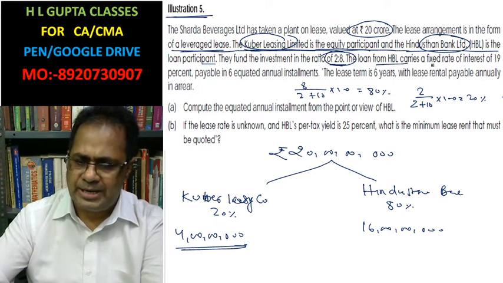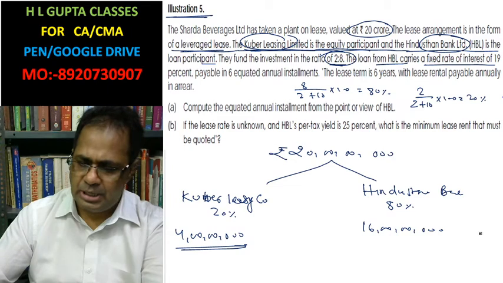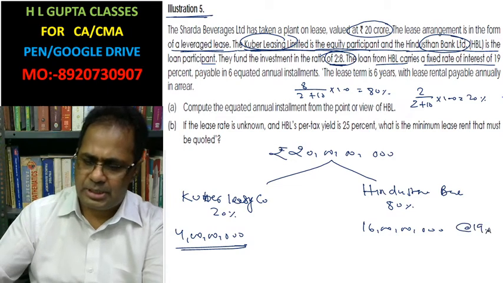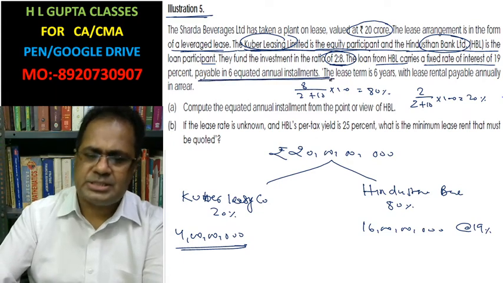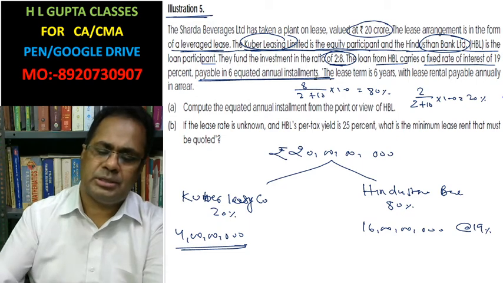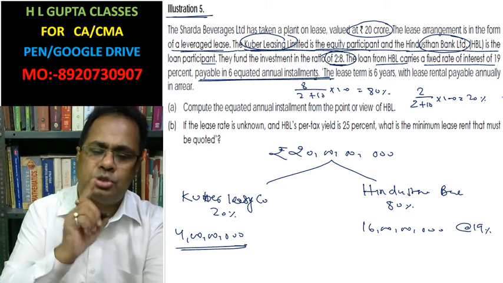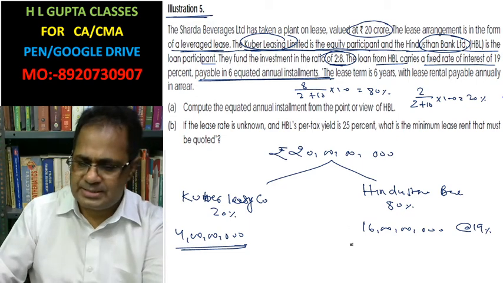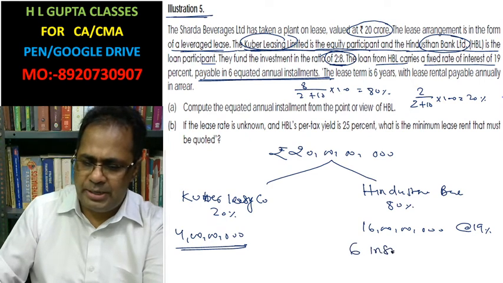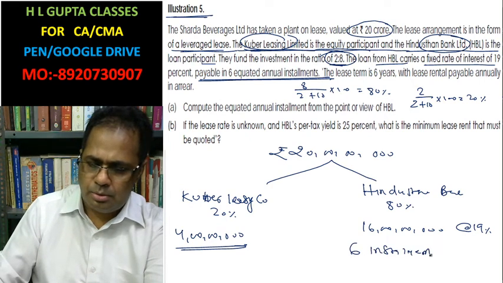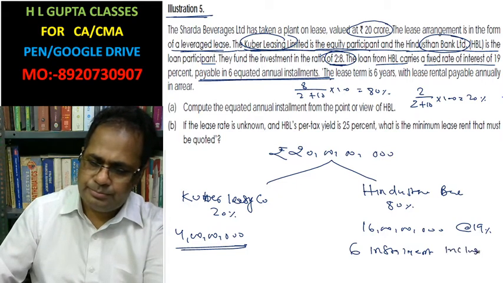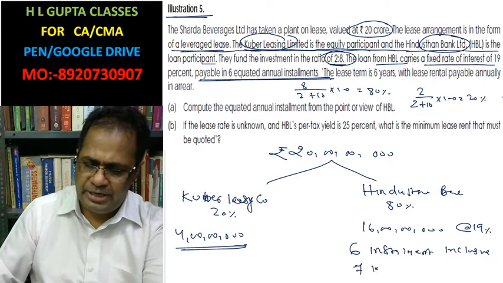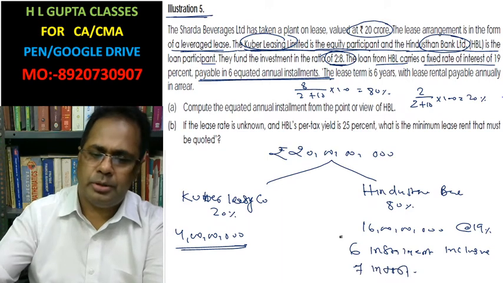The loan from Hindustan Bank Limited carries a fixed interest at the rate of 19%, payable in 6 annual installments. Payable in 6 annual installments means you have to pay it in 6 installments, inclusive of interest.